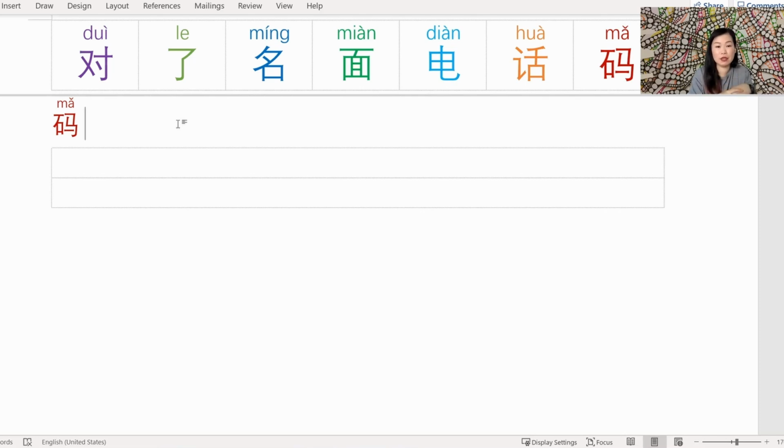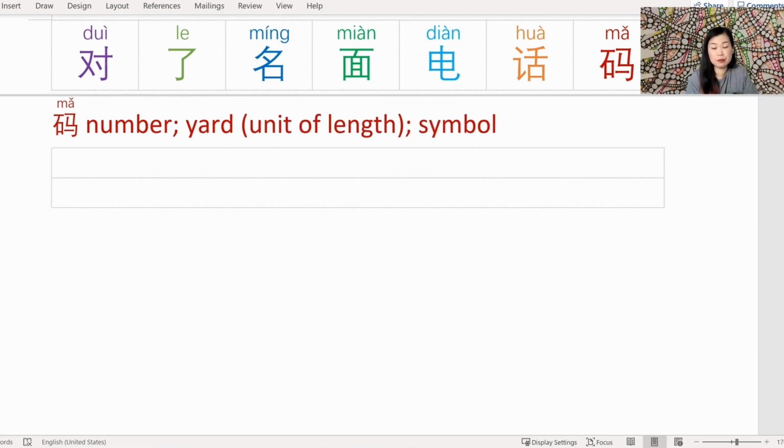It looks very similar. You just gotta be careful with the left radical. It's different from 妈妈的妈 and 你好吗. This is 码, which is number. It's also a unit of measurement for a yard. 一码 is 1 yard and apparently it also means symbol, although I have not seen any word examples so I'm not quite sure what that means.